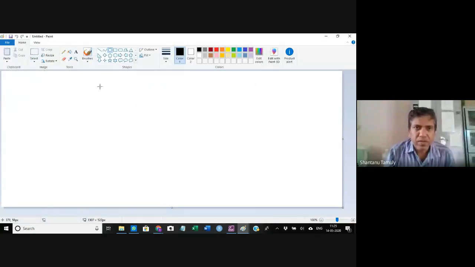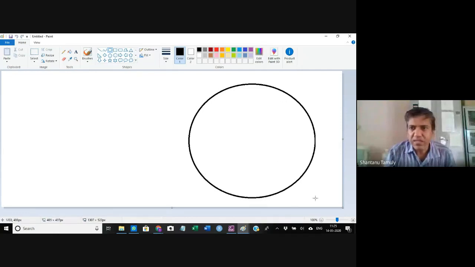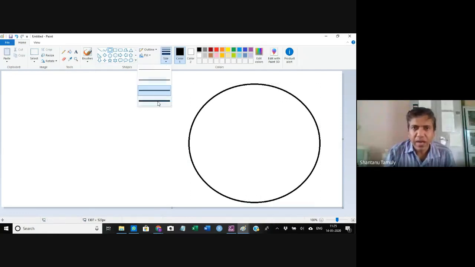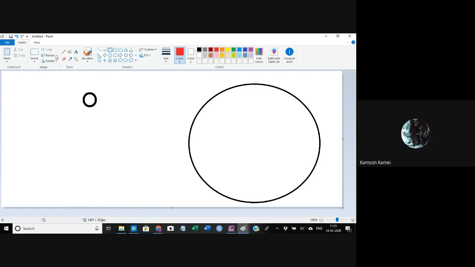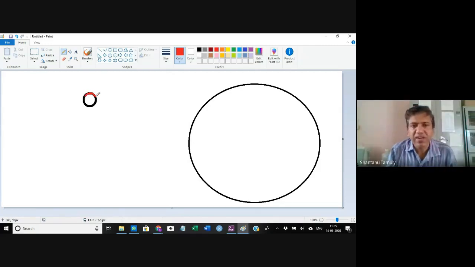Let us say this is a bacteria. This is the recombinant plasmid; red color is the gene for making that particular epitope, and this is the plasmid.